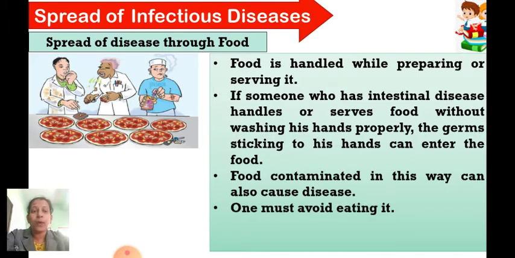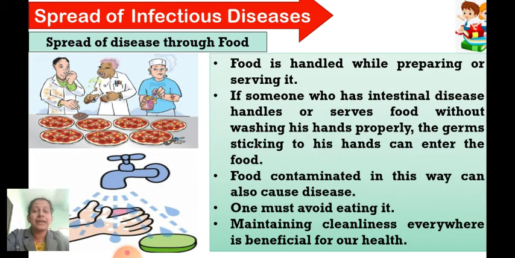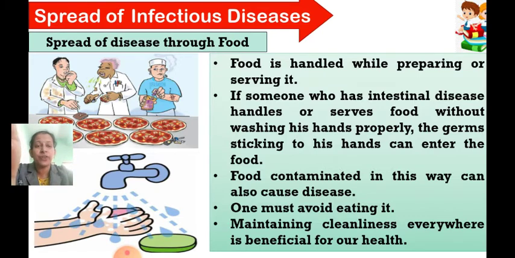So therefore one must avoid eating food from people who have unhygienic habits, like not washing their hands, and if they have intestinal diseases like diarrhea, of course we must avoid such food. Maintaining cleanliness everywhere is beneficial for our health. And before cooking the food, one must always wash their hands thoroughly with soap. Then only we can prevent so many different types of diseases.